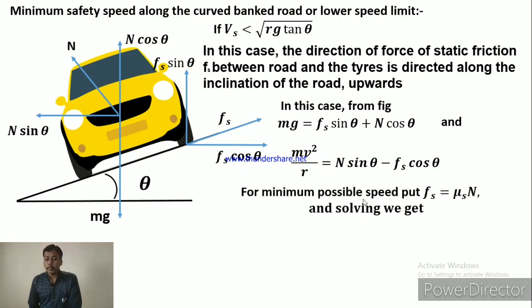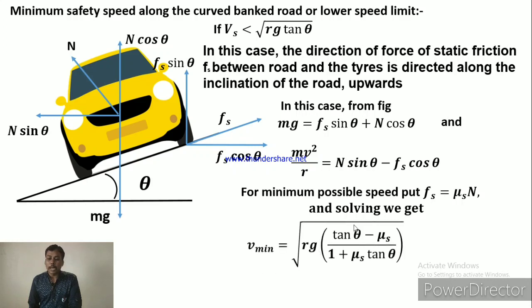So again, for the minimum possible speed, divide the equations and put Fs equal to mu s into n, and solving these two equations we get V minimum is equal to √Rg tan theta minus mu s upon 1 plus mu s tan theta. How this equation comes: use the same condition as in the last maximum safe speed. Divide the two equations, put Fs as mu s n, divide numerator and denominator of the right-hand side by n cos theta, and on rearranging you get V minimum is equal to √Rg tan theta minus mu s upon 1 plus mu s tan theta.